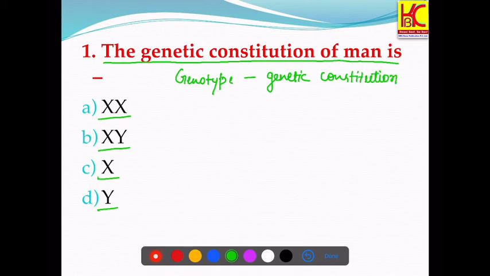It includes all the genes that are present in an organism, and in human beings there are 23 pairs of chromosomes.